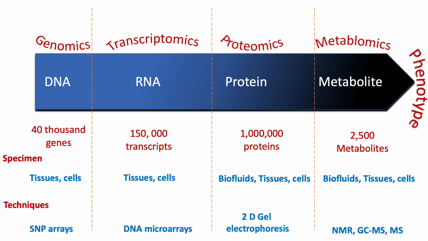And these are the techniques which are generally used to deal with all these omics. For example, if you want to deal with DNA, you can use SNP arrays to analyze different functions and roles of the DNA. You can use DNA microarrays for transcriptomics studies, and you can use 2D gel electrophoresis to deal with proteomic results. But as far as metabolomics is concerned, you can use NMR, GC-MS, and mass spectrometry techniques to deal with metabolomics studies.